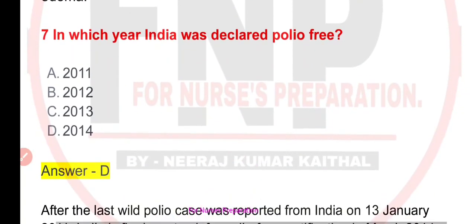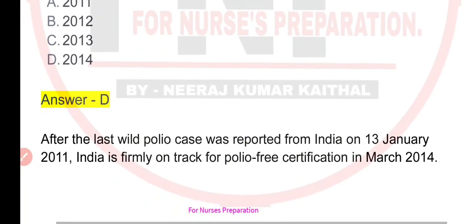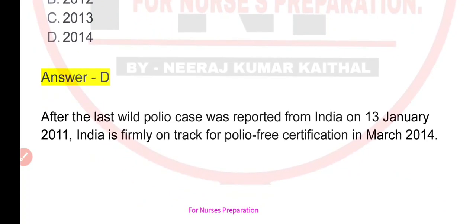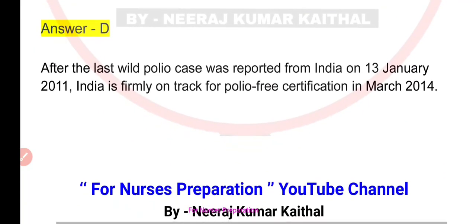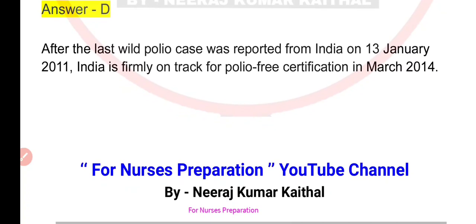Correct option is option number D, that is 2014. After the last wild polio case was reported from India on 13 January 2011, India is firmly on track for polio-free certification in March 2014.